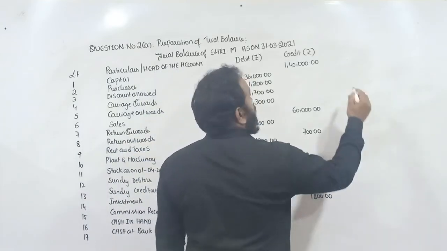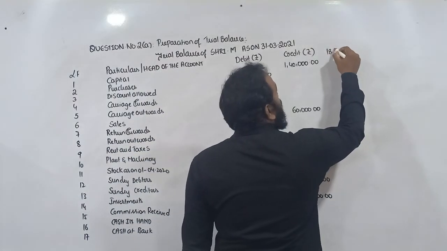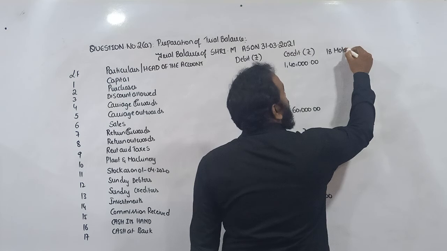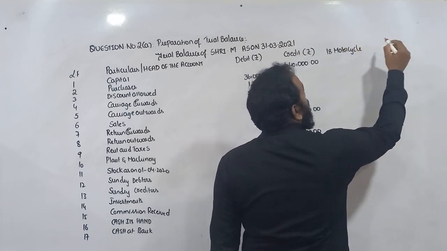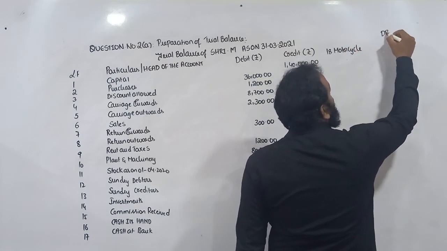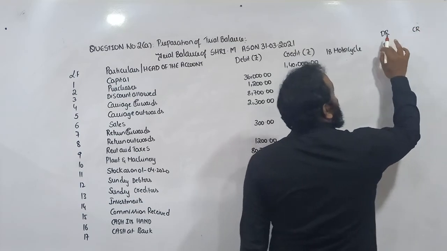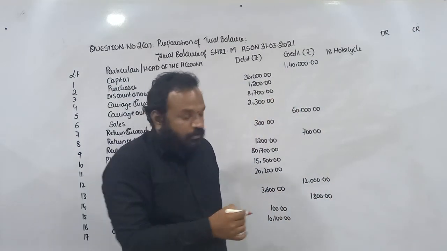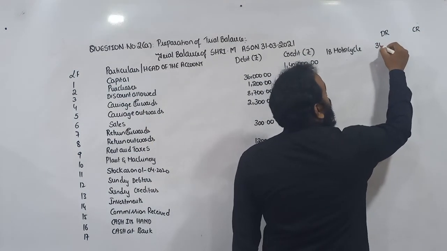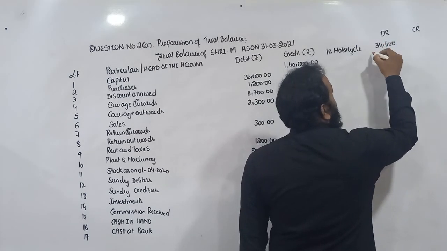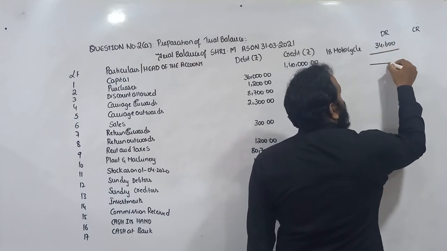Next, 18, motorcycle. You should write it in the debit column, motorcycle 34,600. Sir, what about closing stock?